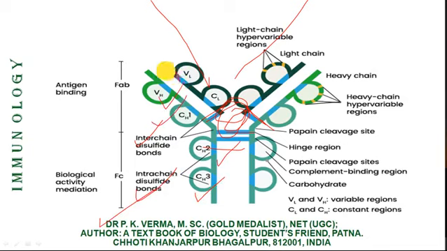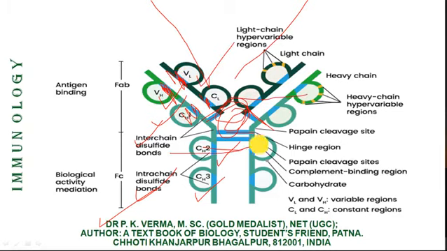In between the length of amino acid, this loop region, here I am painting red, contains disulfide. So at 4 places in heavy chain there are intra-chain disulfide, and at 2 places in the light chain there are intra-chain disulfide bridges.